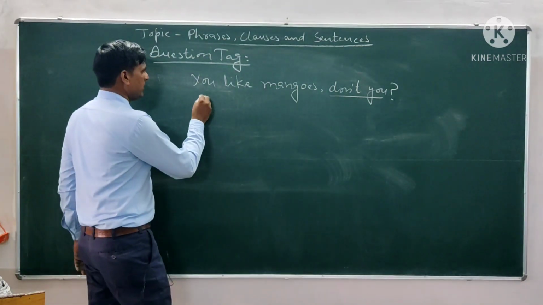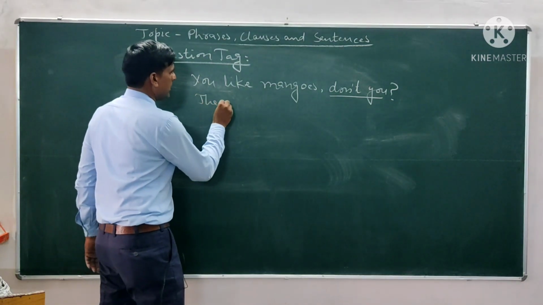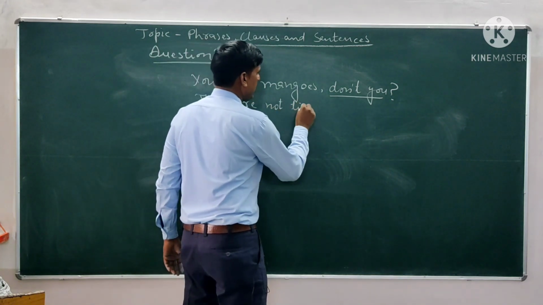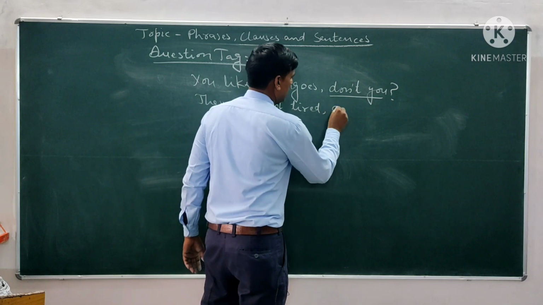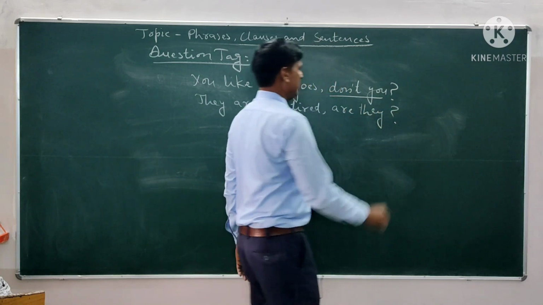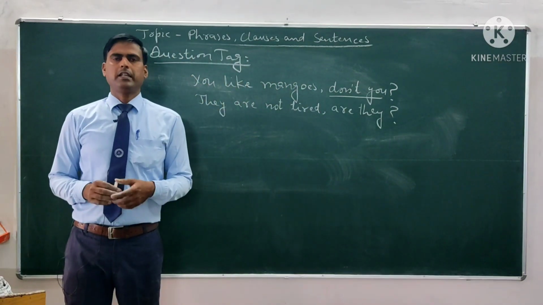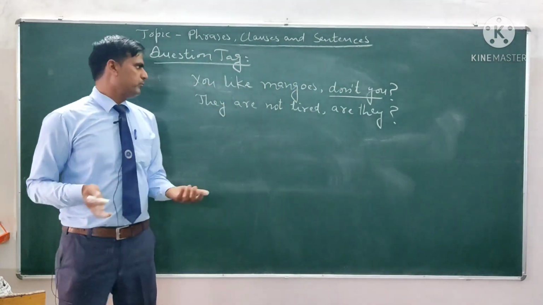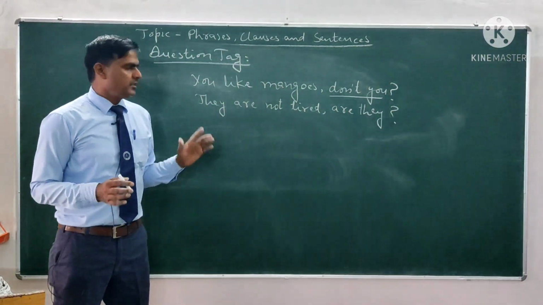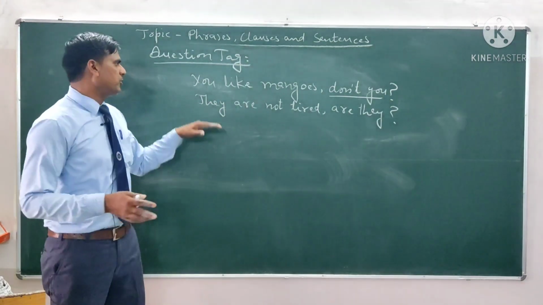See one more example. They are not tired. Are they? They are not tired. This is about people, boys, girls, or some persons, and the person is asking about them.